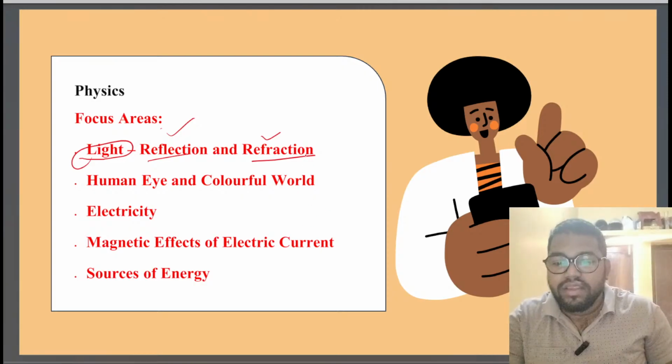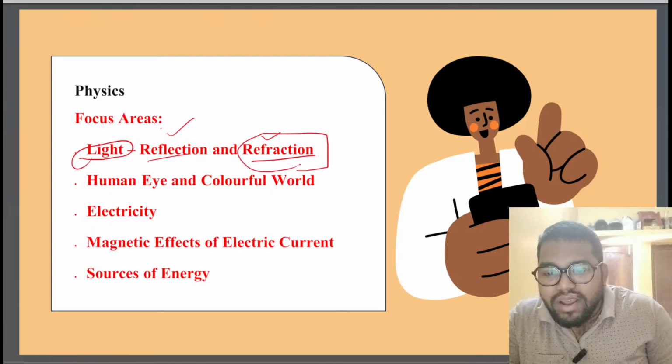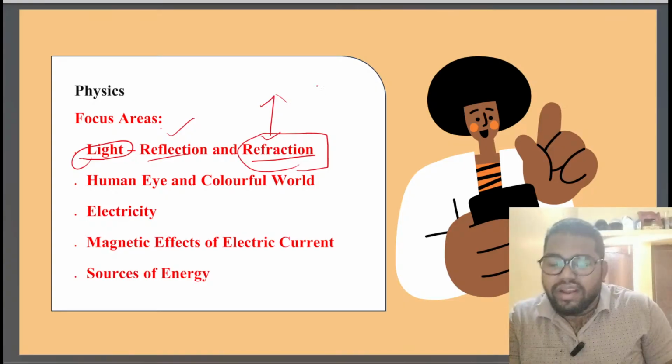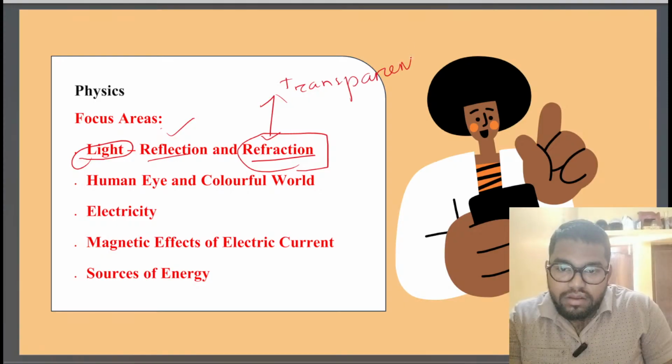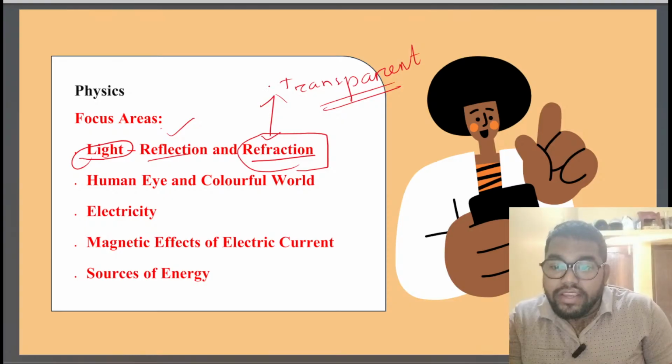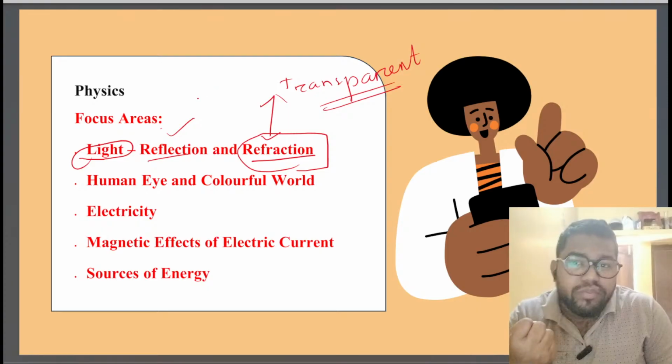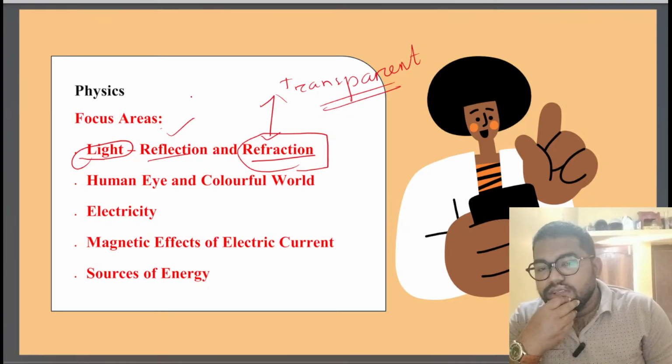Why? When refraction comes up, they only understand it for transparent material. But I can say that non-transparent material as well experiences some refraction.